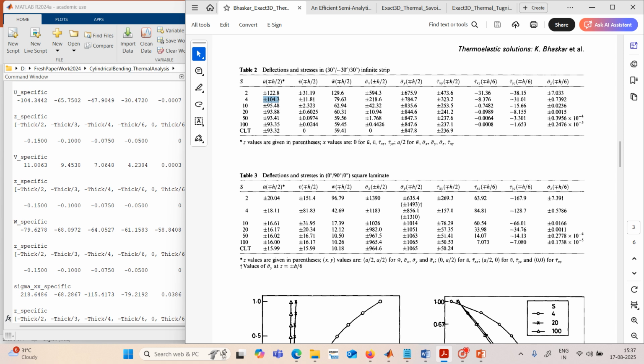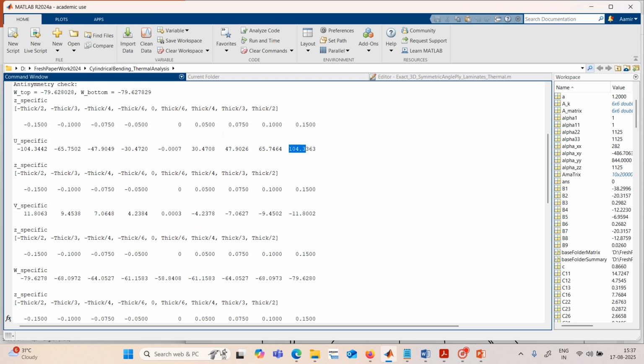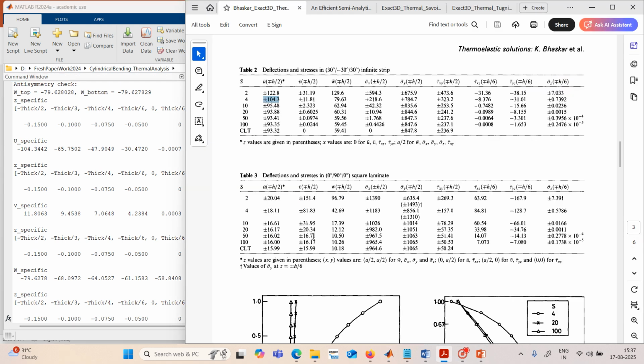It is plus minus h by 2, and you can see 104.3 at plus h by 2. These results are shown for minus thickness by 2 and plus thickness by 2 at the edge, top and bottom. So it is 104.3 at the bottom and 104.3 at the top, and we are getting those results.